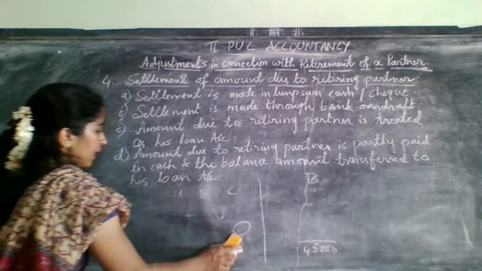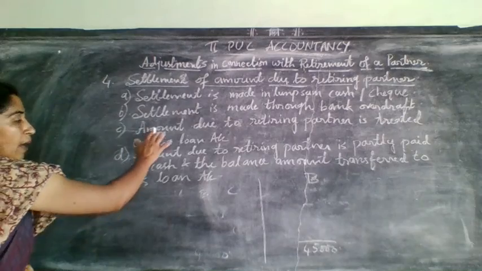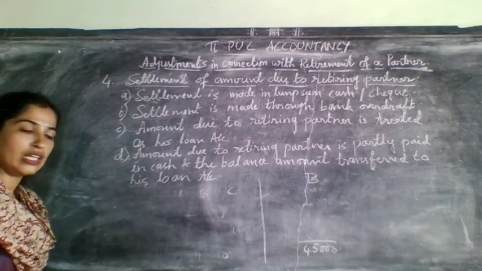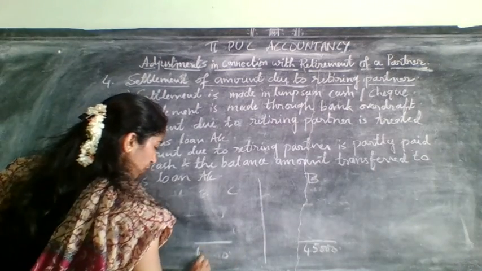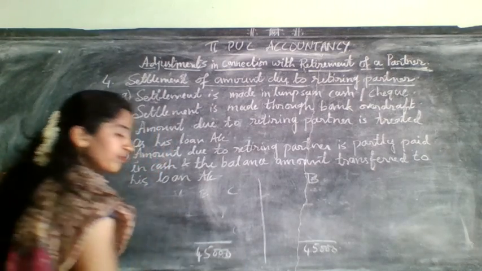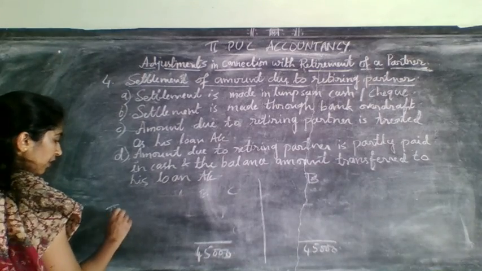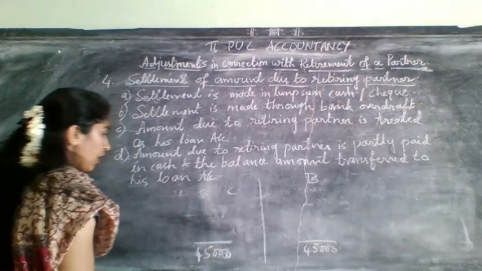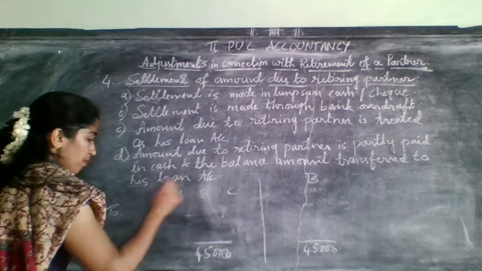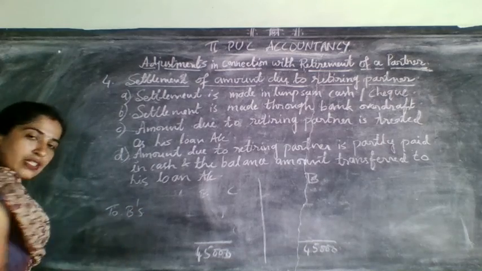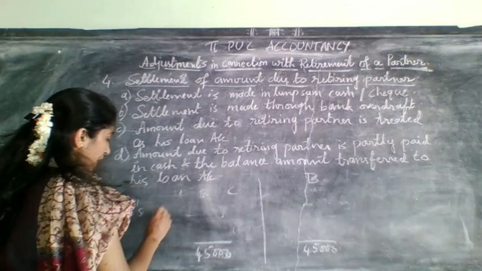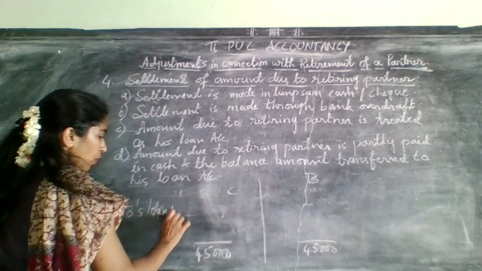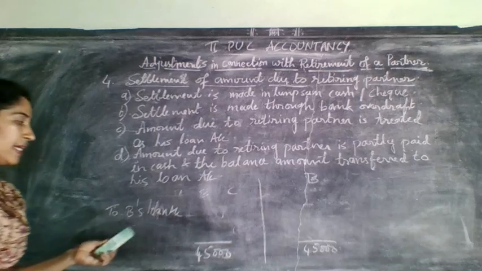Next type of settlement is amount due to retiring partner is treated as loan account. It is treated as loan account. His amount due was 45,000, and here if it was given in the problem that it was transferred to his loan account, means who is retiring here? B is retiring. So on the debit side of partner's capital account, you need to write it as B's loan account. You need to write it as B's loan account.